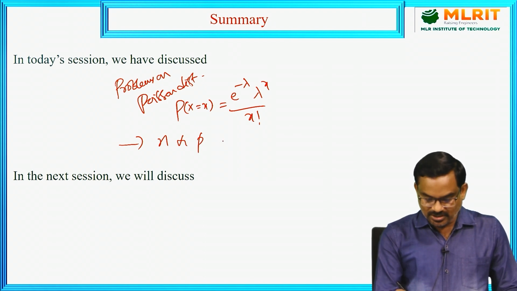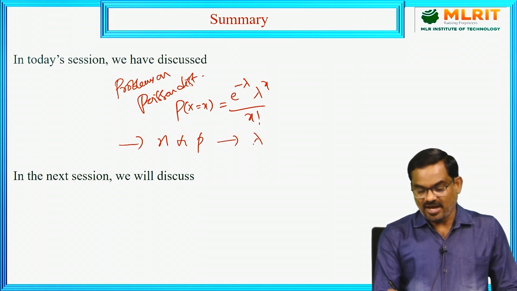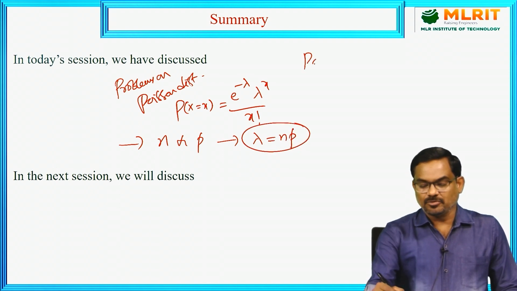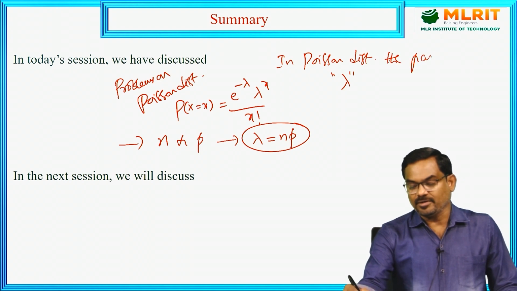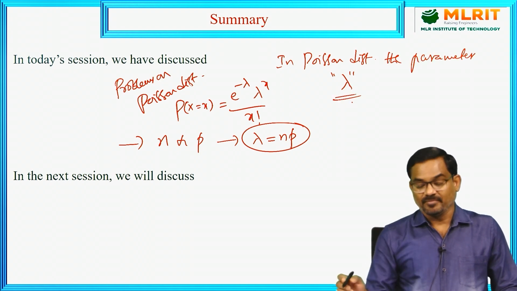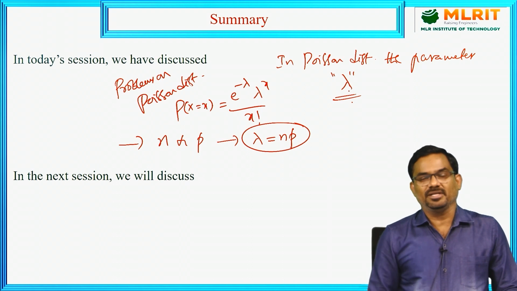Using these two, we can calculate the value of lambda as np. In Poisson distribution, the parameter is lambda, which is the mean and variance of the distribution.